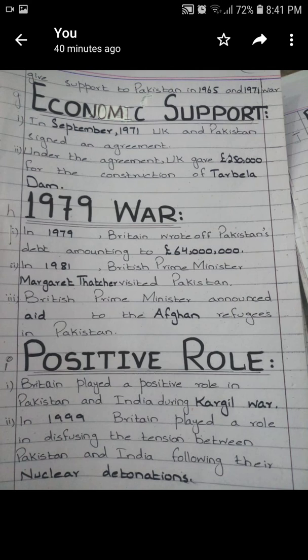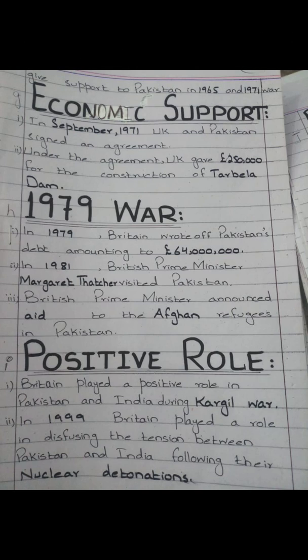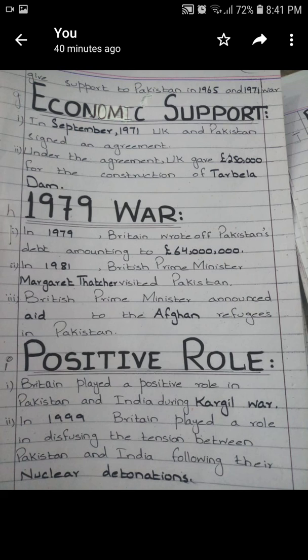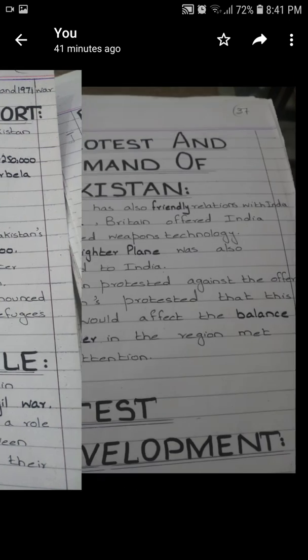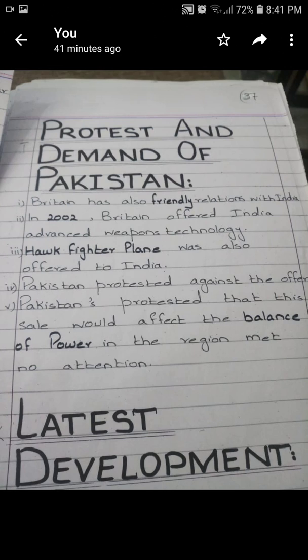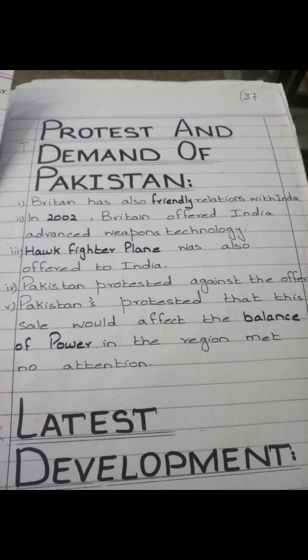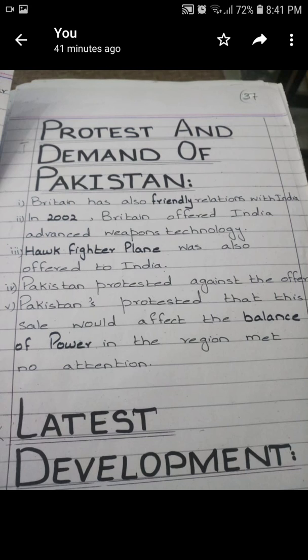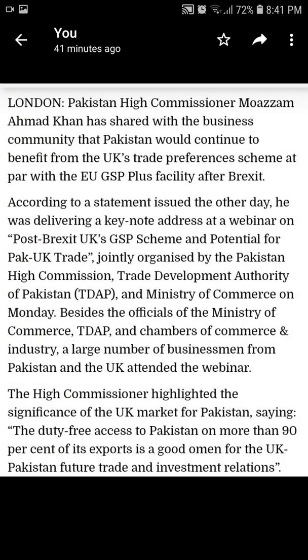Positive role. Britain played a positive role between Pakistan and India during the Kargil War. In 1999, Britain played a role in defusing the tension between Pakistan and India following the nuclear detonations. Protest and demand of Pakistan. Britain also has friendly relations with India. In 2002, Britain offered India advanced weapons technology. The Hawk fighter plane was also offered to India. Pakistan protested that this sale would affect the balance of power in the region, but it met no attention. Now, latest development. Take a screenshot of the latest development of Pak-UK.